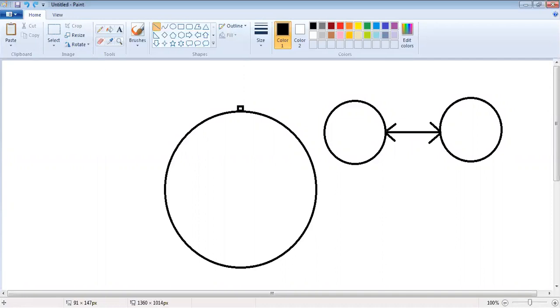So if you want to find out the distance between the two objects, you have to take it from the center of the first object to the center of the second object. ये है distance बेटा. कितना है distance? From the center of the first object to the center of the second object. ये distance है बेटा. This is the distance between the two objects. From the center of the first object to the center of the another object.